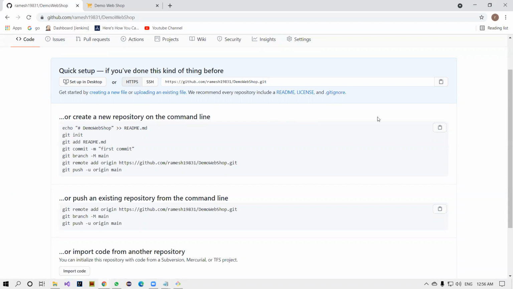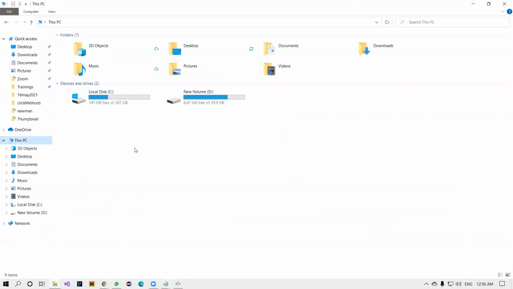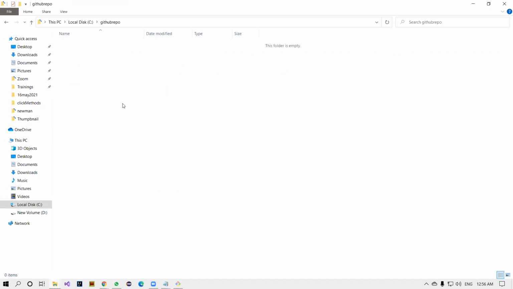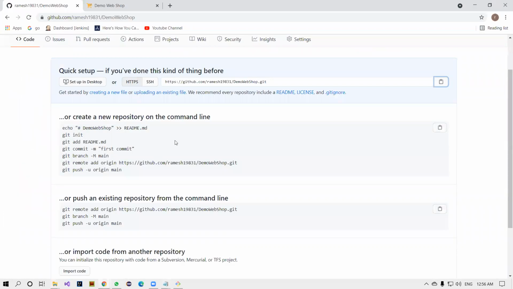Now we'll start the real-time work. Just copy this URL, go to your C drive or D drive, anywhere. I'm going to create a new folder here, and I can name it GitHub repo. Open this folder. Here I'm going to create a new folder, demo web shop, or I can call it automation. Now the actual thing has started.